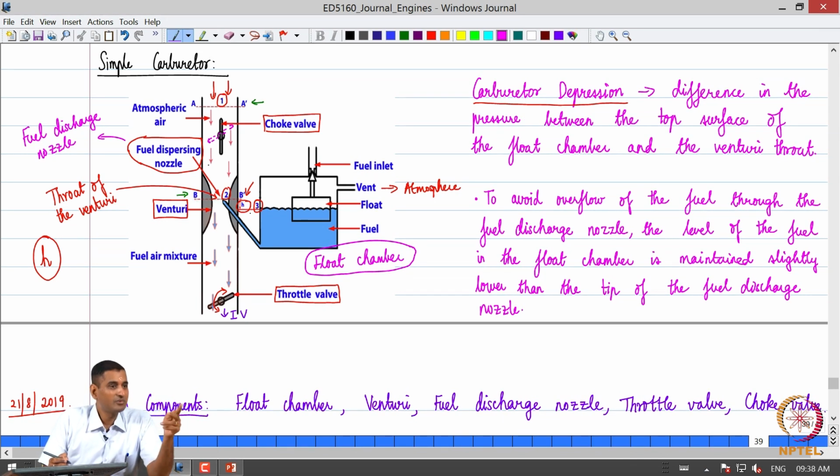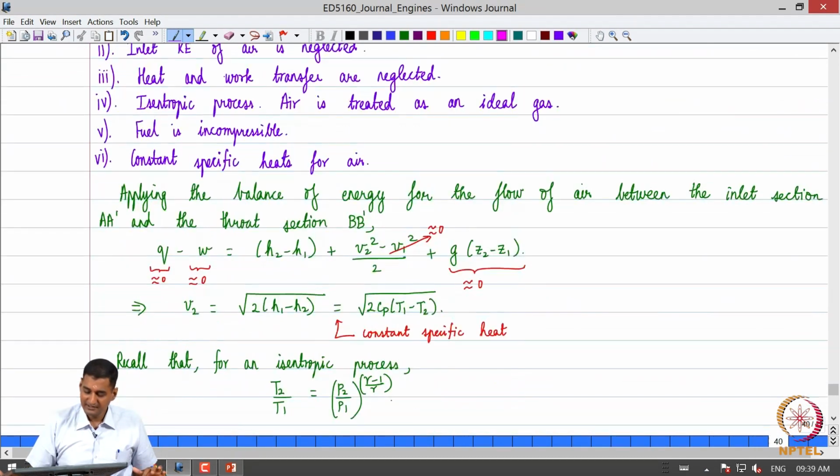So the role of the choke valve is to enable the initiation of combustion during cold start conditions, when we want to provide a richer fuel air mixture. That is point number 1. And during idling we want a richer mixture, and that is provided by an idling adjustment mechanism. So those are the systems that we have in a typical carburetor.